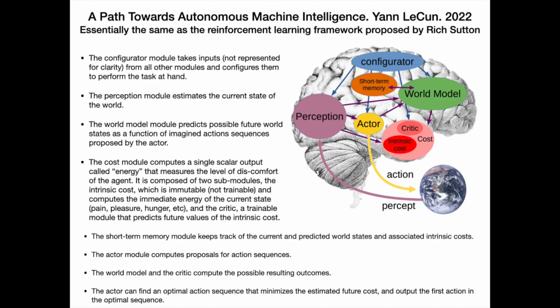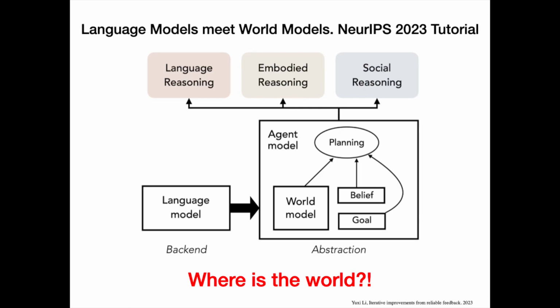Yann LeCun proposes a path towards autonomous machine intelligence. It is essentially the same as the reinforcement learning model proposed by Rich Sutton. Note the world is missing in the figure, from a NeurIPS 2023 tutorial on language models meet world models.